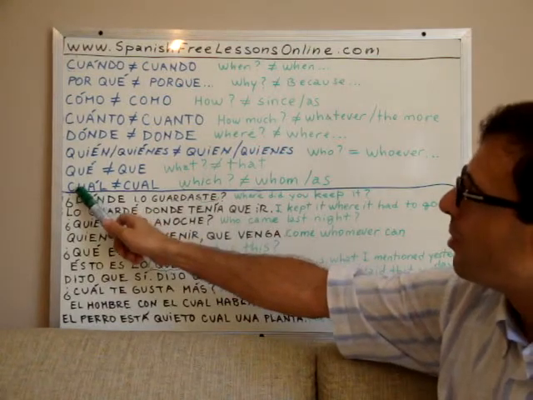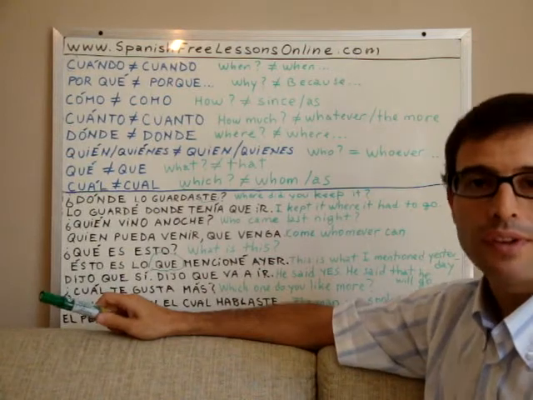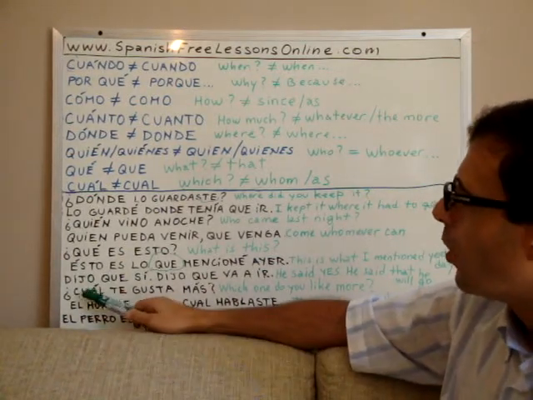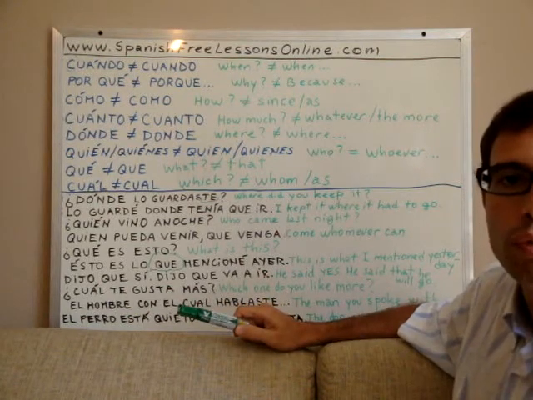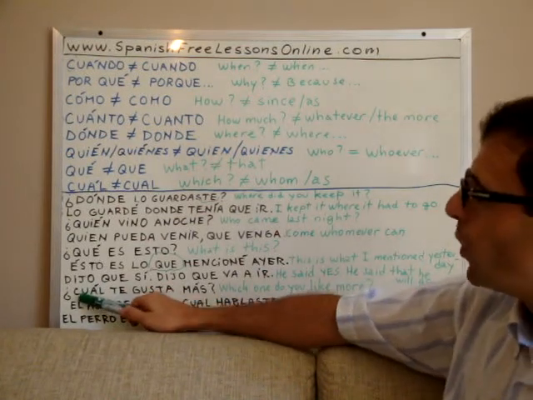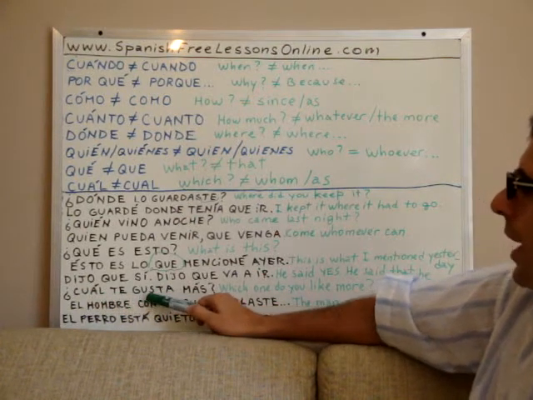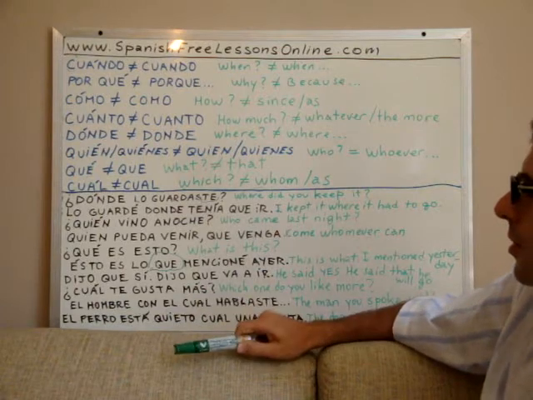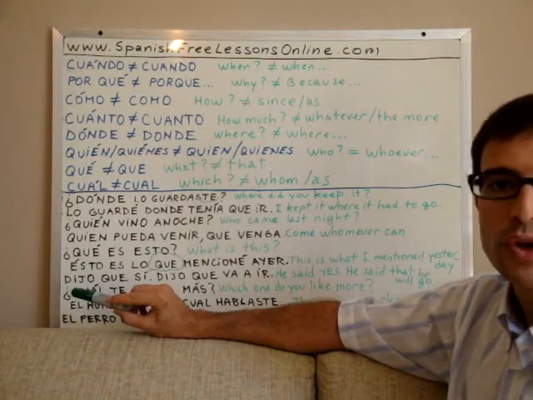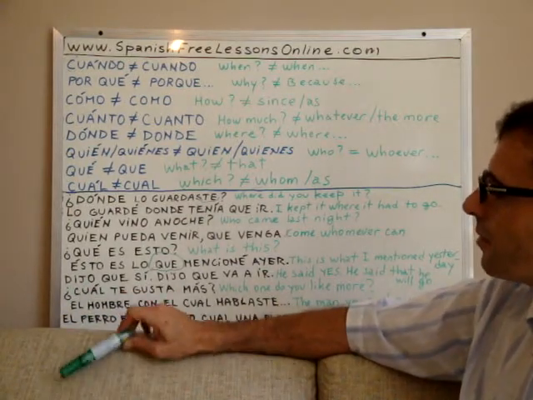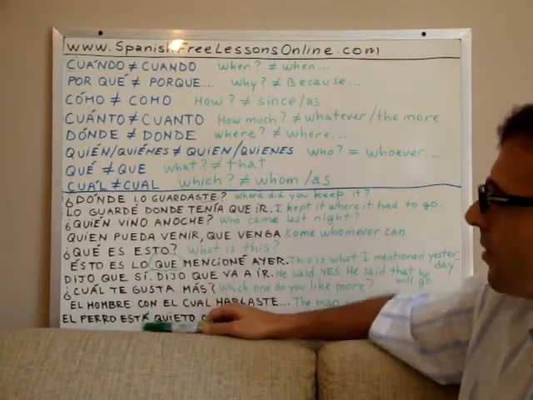Now, our last example, cuál and cual. Cuál with a tilde for inquisition will be ¿cuál te gusta más? ¿Cuál te gusta más? This means which one do you like more? Right? So, ¿cuál is which or which one? With a tilde, yes? Without the tilde, the second case, we have two uses of this word.